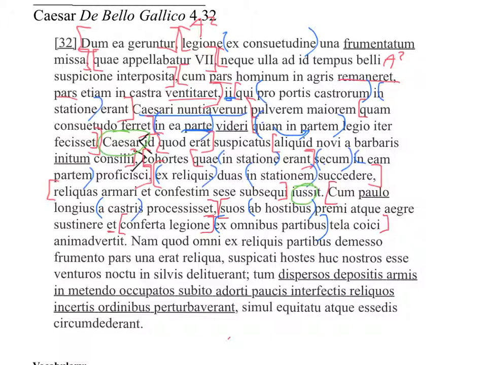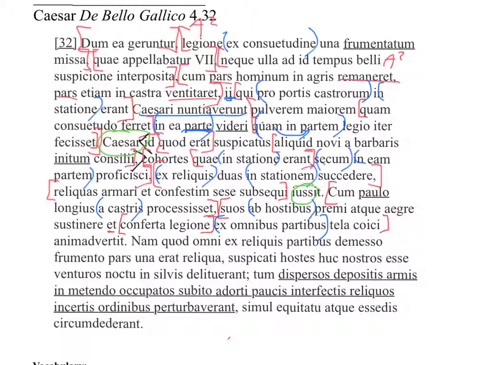Alright, so when he had proceeded a little longer from the camp, he noticed, animadvertit. You notice that this word animadvertit kind of just means to turn your mind at something, okay? So it's like to pay attention to.